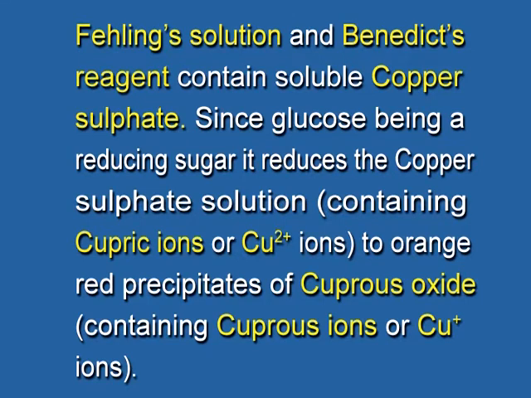So cupric ions present in the Fehling's solution and Benedict's reagent, they contain copper sulfate, and they are reduced to cuprous ion. Cu2+ ion gets reduced to Cu+ ion, which will produce a red color precipitate of cuprous oxide. So the cuprous oxide precipitate produced by this reduction process will be red in color.